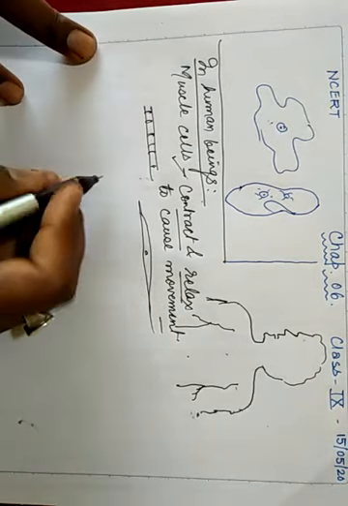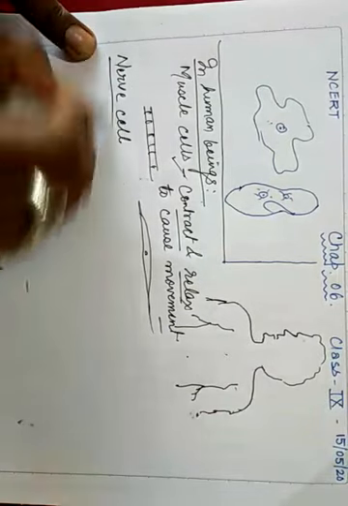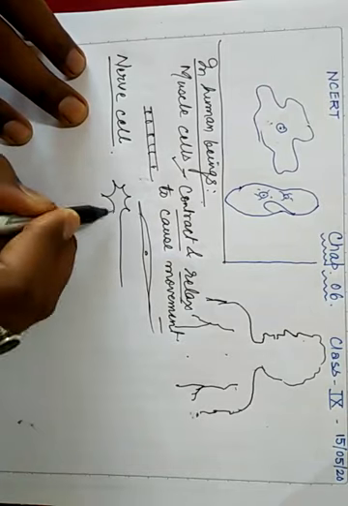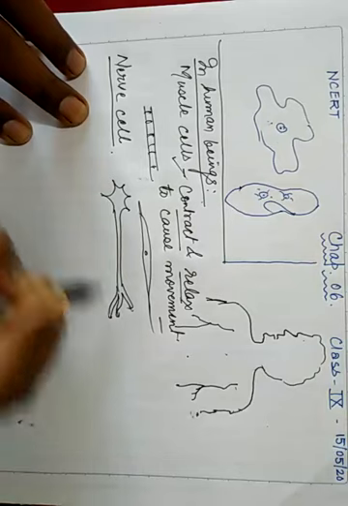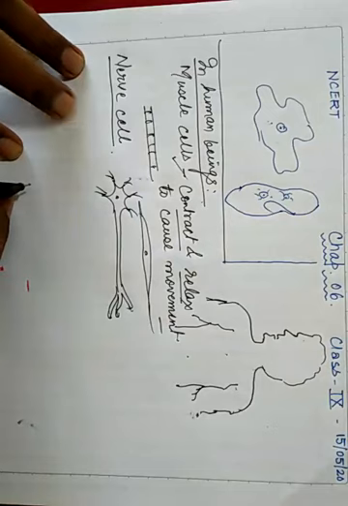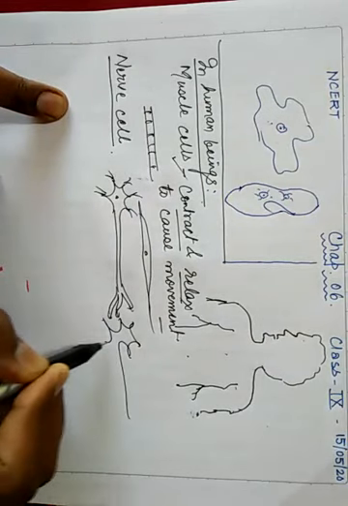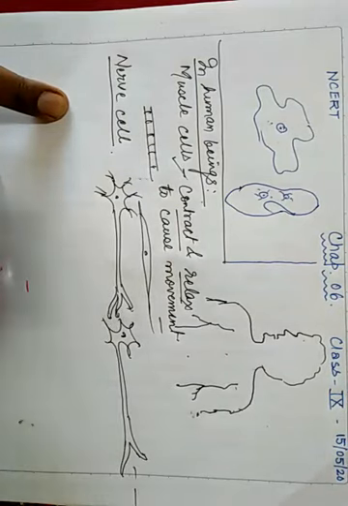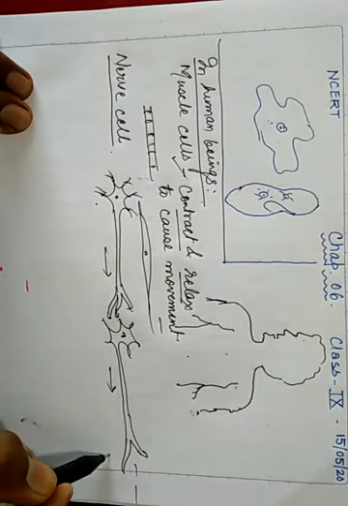So next example, I will take the nerve cell. We have nerve cells, isn't it? And these nerve cells will carry messages. They are carrying messages from one portion of the body to the other portion, isn't it?